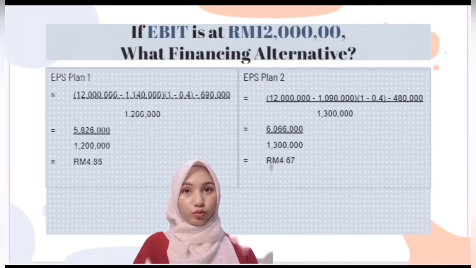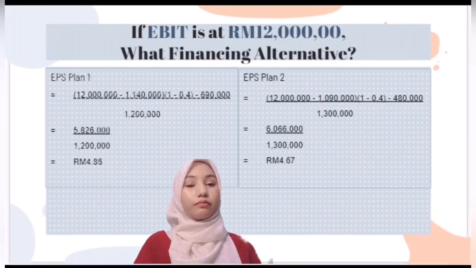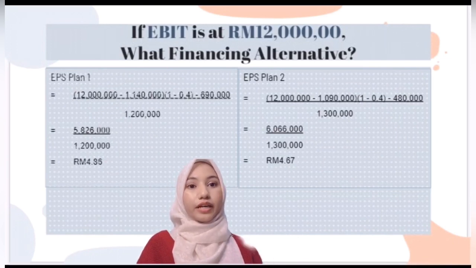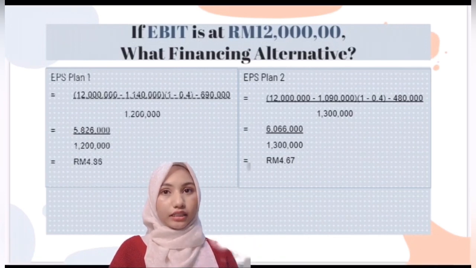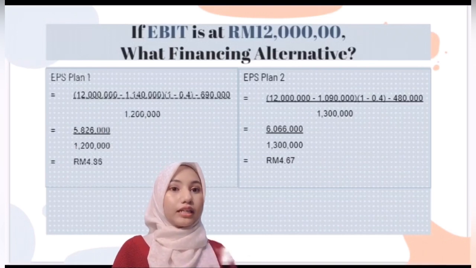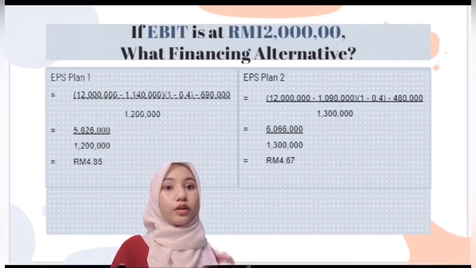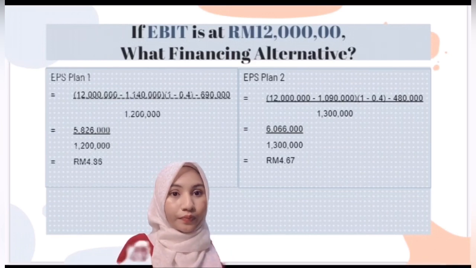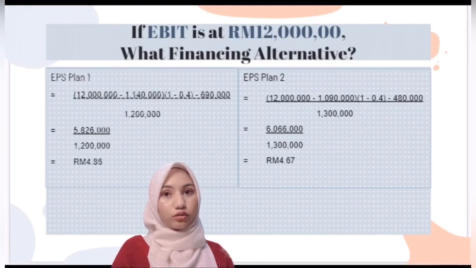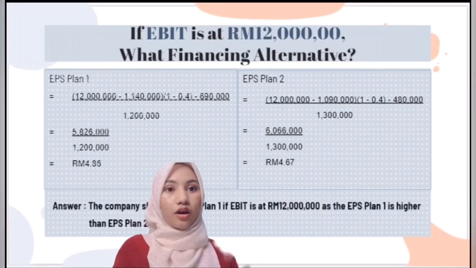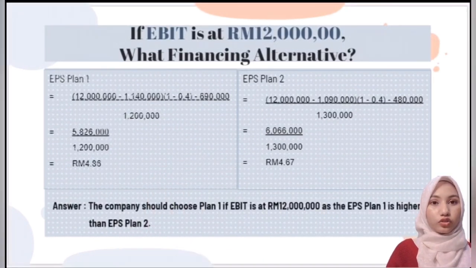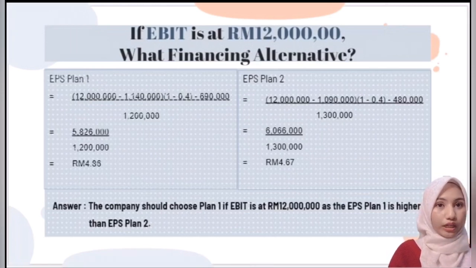For EPS Plan 2, 12 million minus 1,090,000 times 1 minus 0.4, minus 480,000, divided by 1,300,000 equal to 6,066,000 divided by 1,300,000. And the final answer for EPS Plan 2 is RM4.67. So for this question, the company should choose Plan 1 if EBIT is at 12 million ringgit Malaysia, as the EPS for Plan 1 is higher than EPS Plan 2.